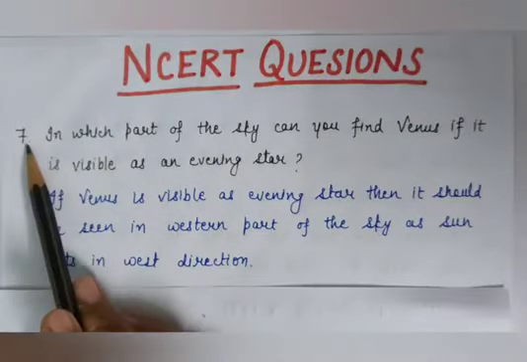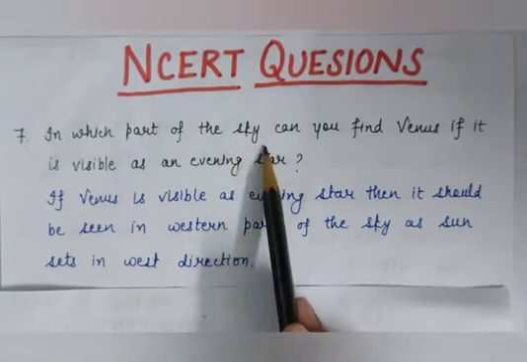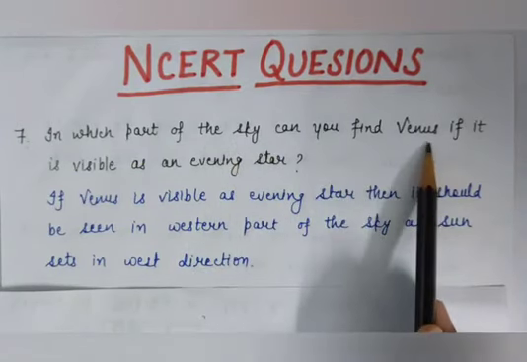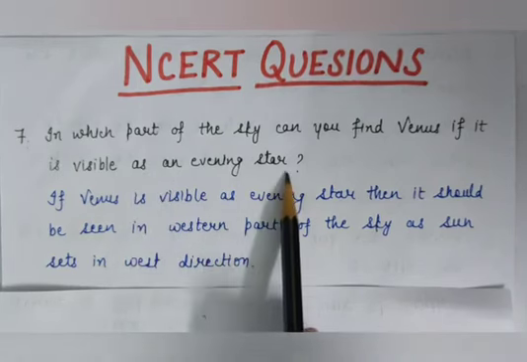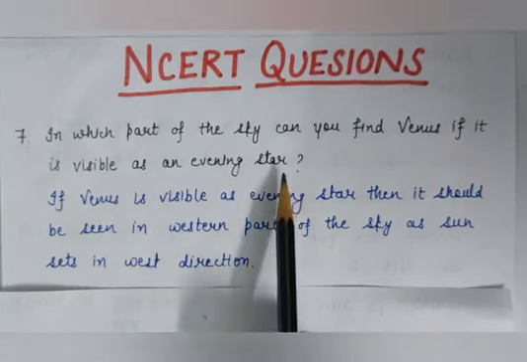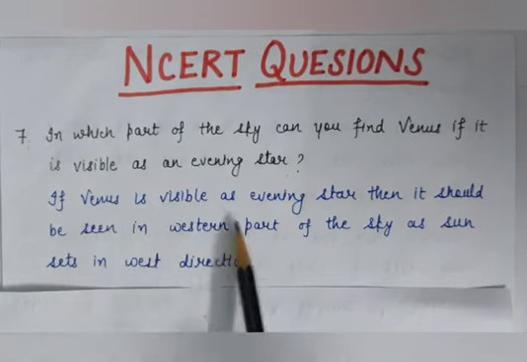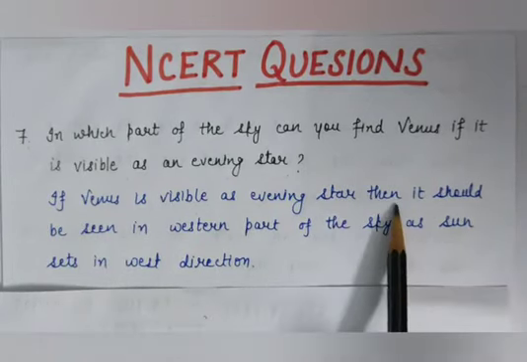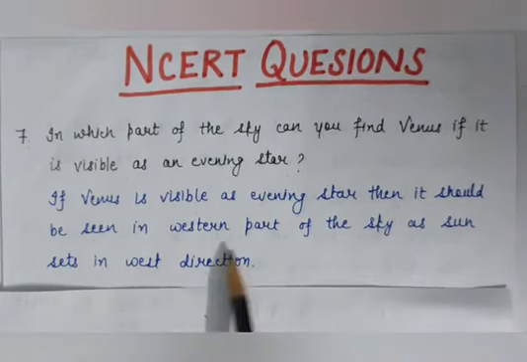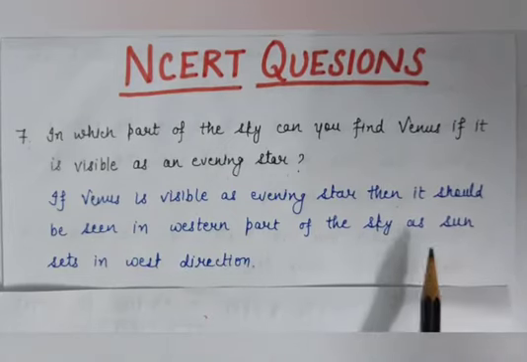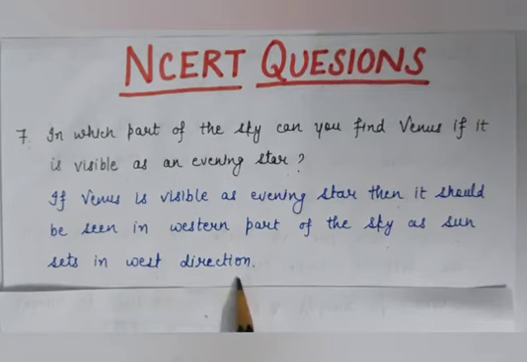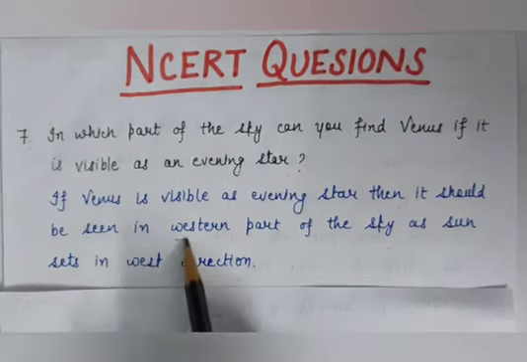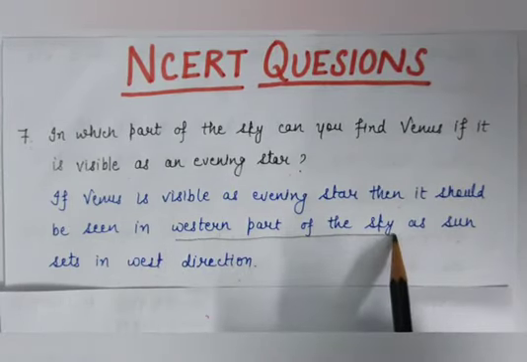Now question number 7 is, in which part of the sky can you find Venus if it is visible as an evening star? So answer is, if Venus is visible as an evening star, then it should be seen in the western part of the sky as the sun sets in the west direction. Okay, so where is it visible? In the western part of the sky.